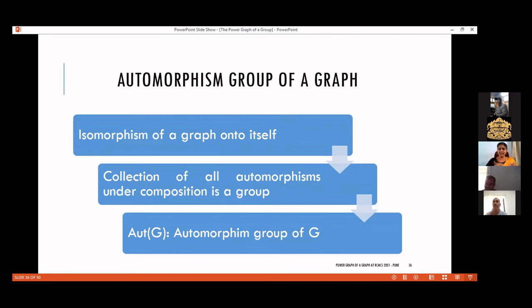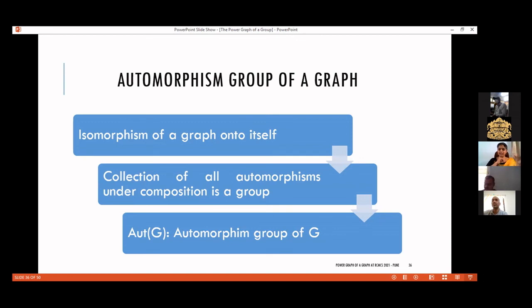Please note the slide has changed. So what is the automorphism group of a graph? Graph isomorphism we have already defined. An isomorphism of a graph onto itself is called an automorphism. In the case of graphs, the isomorphisms are all automorphisms. The collection of all automorphisms under composition is again a group, and that group is called the automorphism group of the graph G.